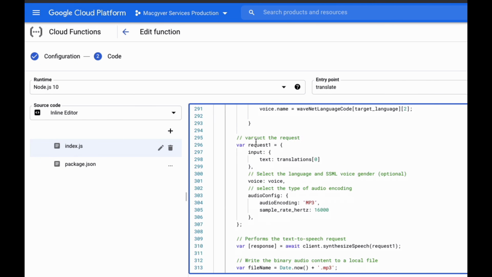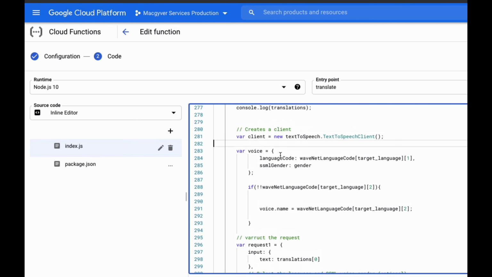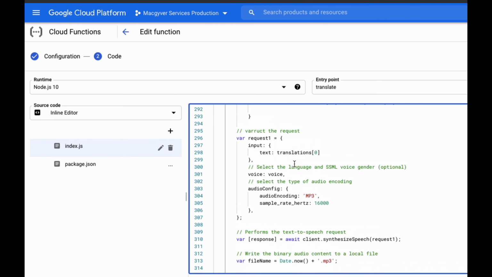All right, so now we construct the whole JSON object for the text to speech request. The input is the text. That's going to be that привет. The voice is what we already defined. It's this object here: the name, the gender, and the language type, the native language type. And then there are some parameters around the MP3 file that gets rendered. Because again, what is text-to-speech doing? It's taking text and dictating it. It's going to give you back an MP3 file.